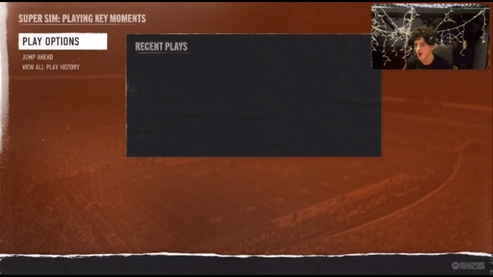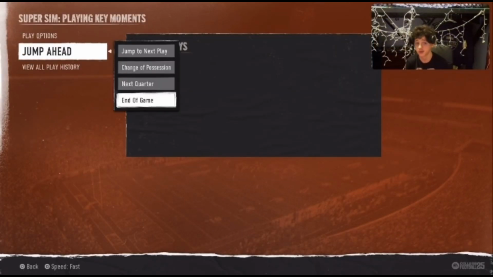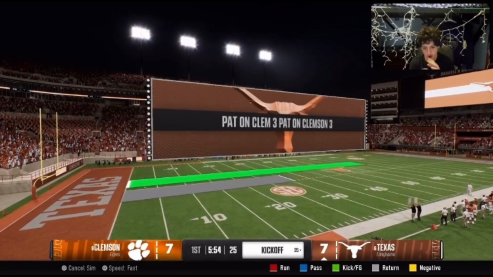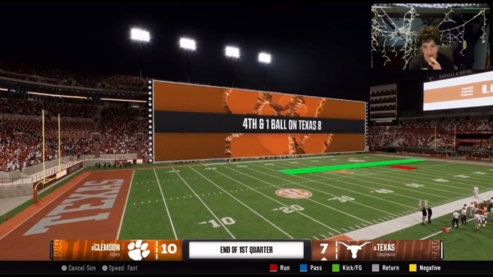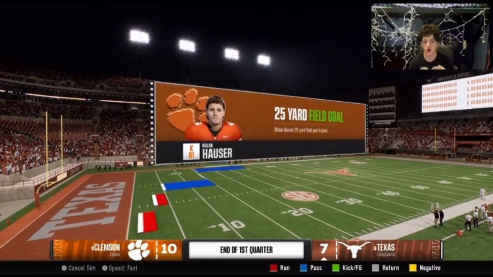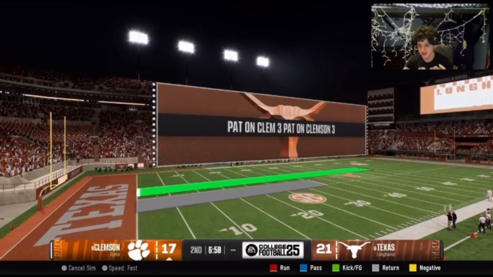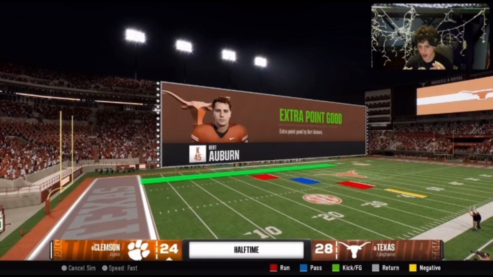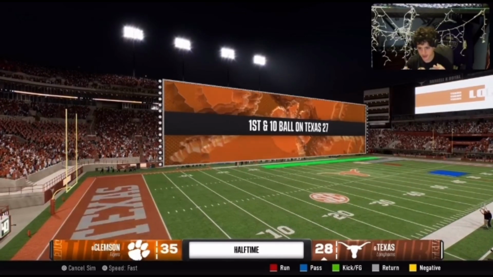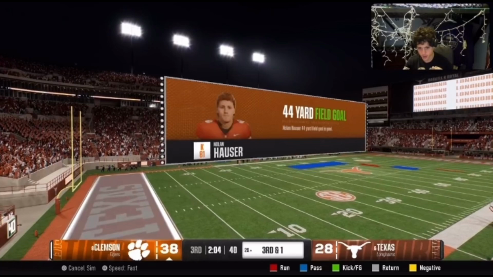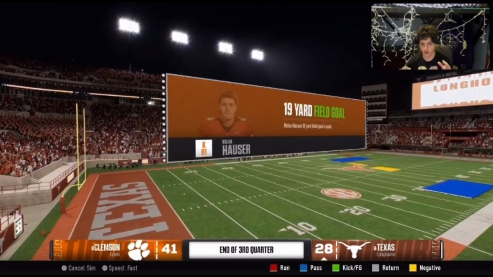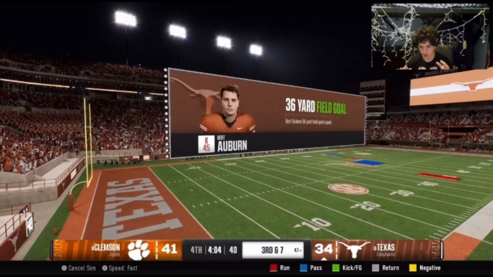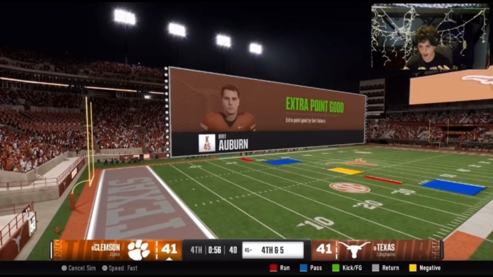Alrighty, let's see who wins this game. This is going to be another interesting game. All right, Clemson starting off hot. Then Texas coming back with a touchdown. Clemson scoring a field goal. Texas coming back with 14. Oh my gosh. That just keeps going, 24-21, 28-24. Okay, Clemson scores, 27, 35-28, 38-28, 41-28. Okay, Texas scores a field goal, another field goal, and Texas scores a touchdown. We might be going to overtime.